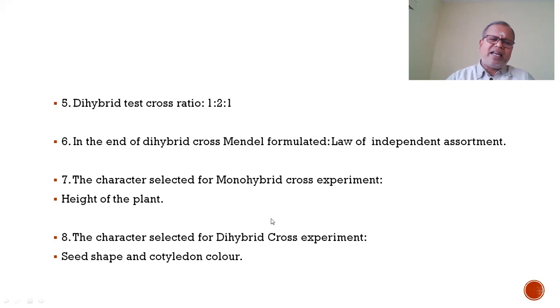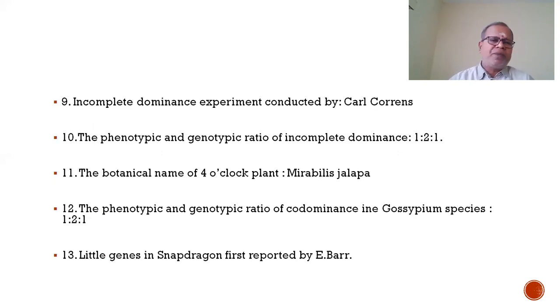The characters selected for dihybrid cross by Mendel. Dihybrid cross, a cross made to study the inheritance of 2 pairs of contrasting characters. One is seed shape, round is dominant over wrinkled. Second is cotyledon color, yellow color is dominant over green. So seed shape and cotyledon color were selected by Mendel for dihybrid cross.